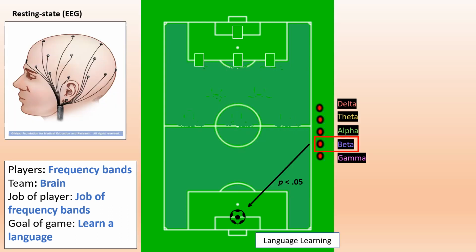But now we are at halftime and we can see that the players are resting on the bench. The resting players are analogous for the brain at rest, also known as resting state. Resting state is a task-free method of measuring the baseline activity of the brain. Our lab has only measured what these players are doing at rest and found that beta, in particular, relates to how well someone will learn a language.